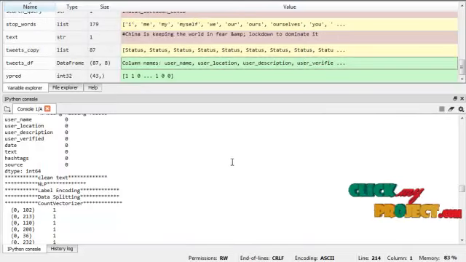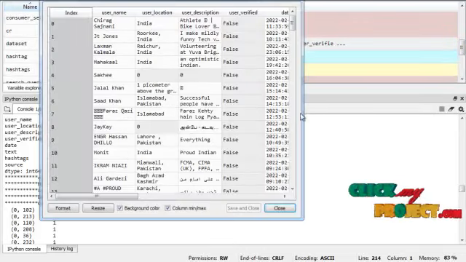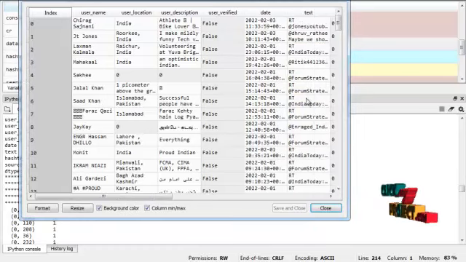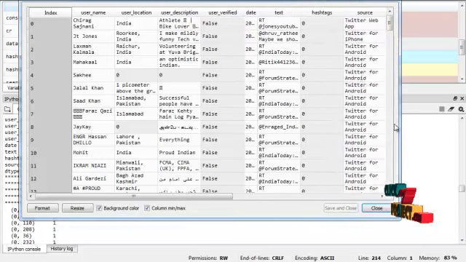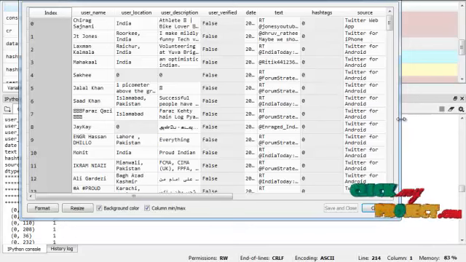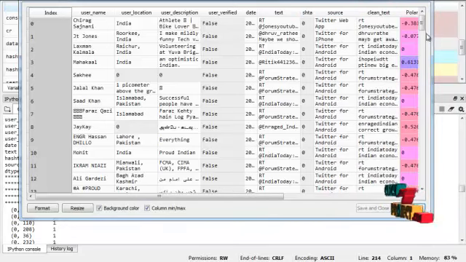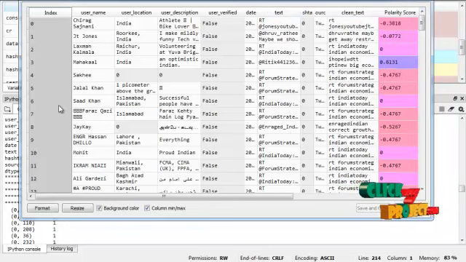Then we are going to data labeling. Data labeling means, here we have the clean tweet.